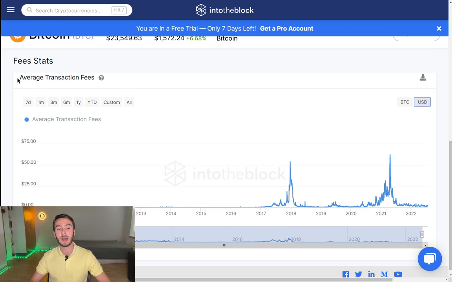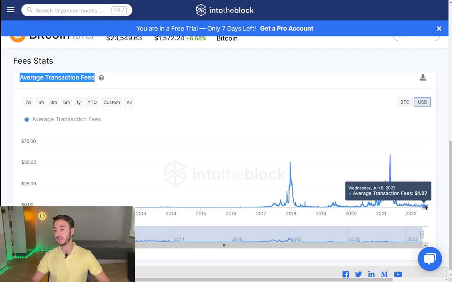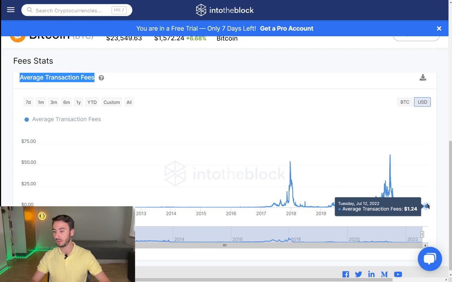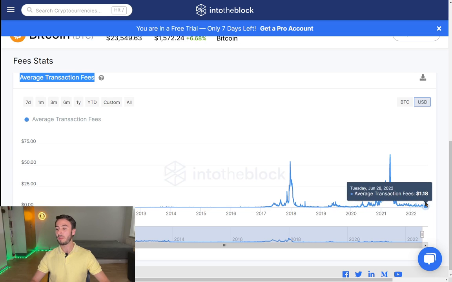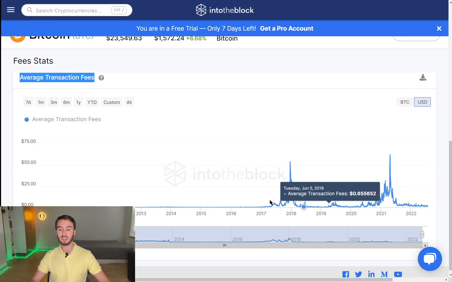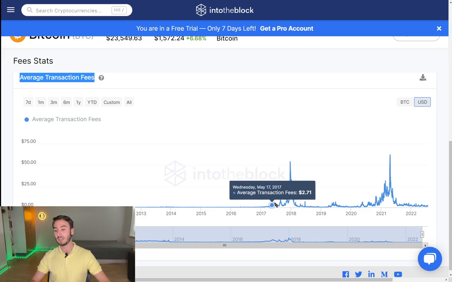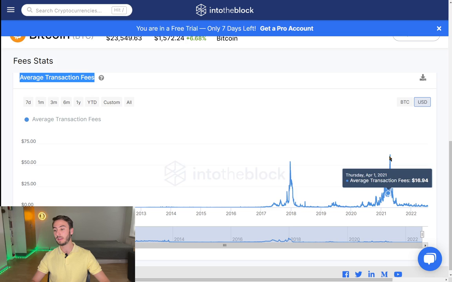The last metric I want to have a look at is the average transaction fees on the Bitcoin network. We can see here that we've been averaging around $1.5 for the past months, and actually it's been like that almost always, except in periods of a lot of volume, like when hitting all-time highs like here and here.